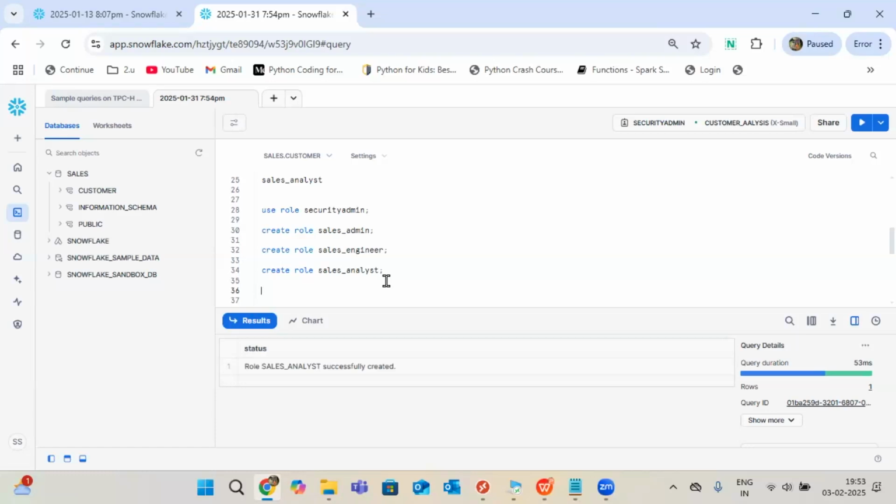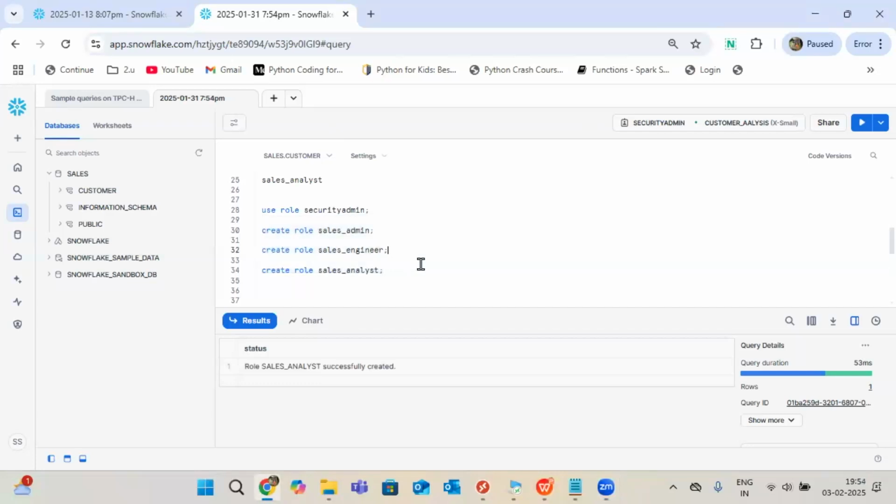So every time when I create a table, I need to give the access for analyst, and again engineer, again admin. Is it possible? Manually, I need to repeat the same grant access every time. Suppose I created the test table. So first giving access to the sales analyst separately, engineer separately, admin separately. Is it possible, guys? Very tough, right?